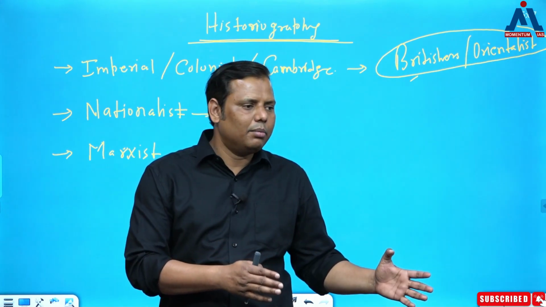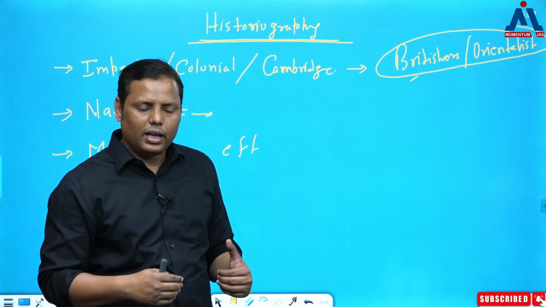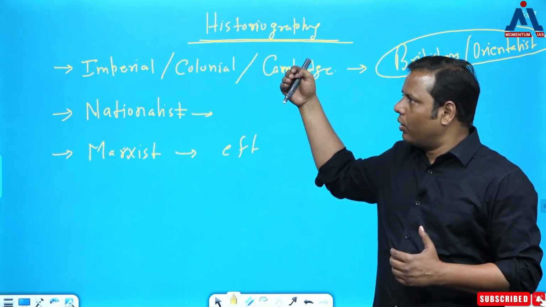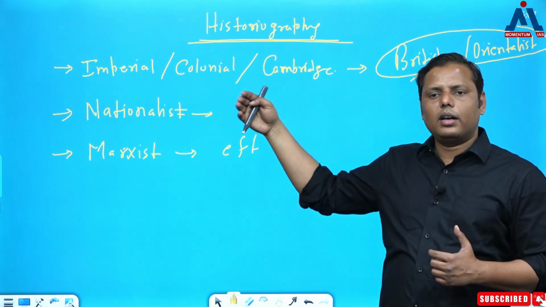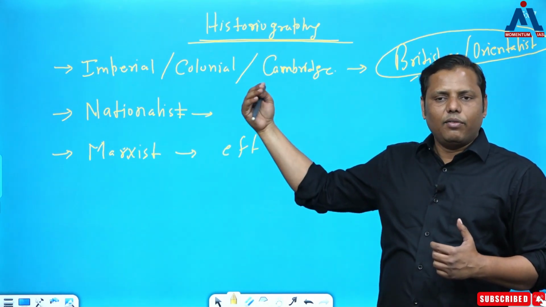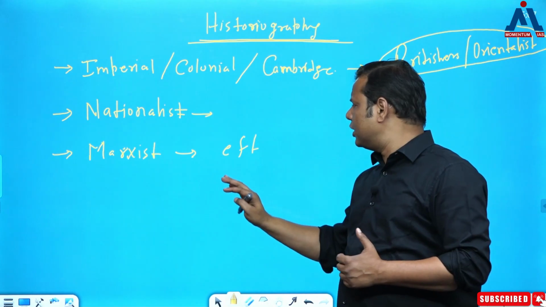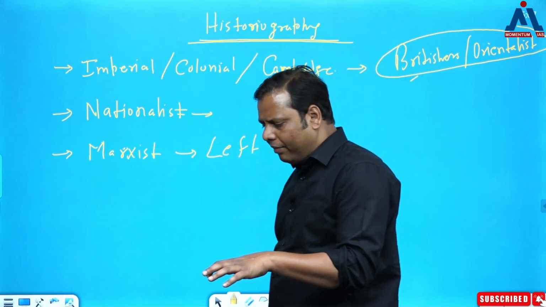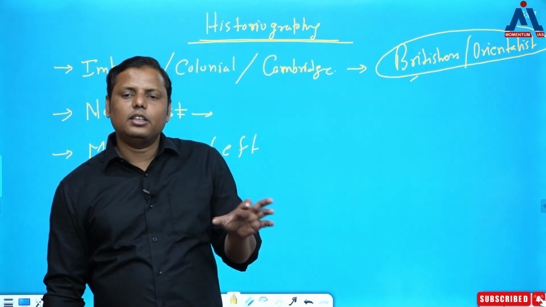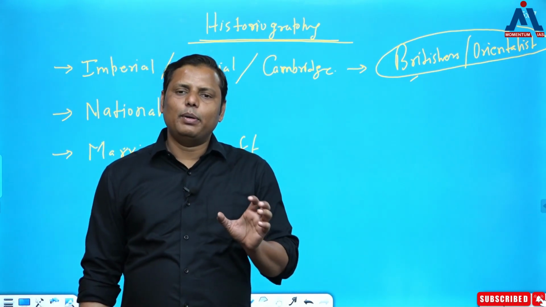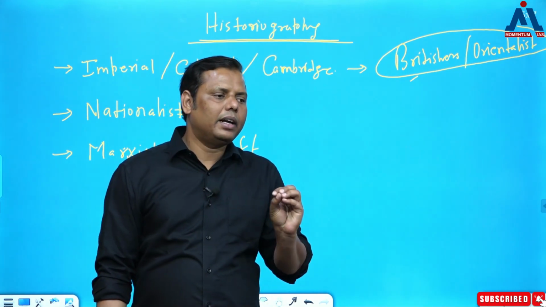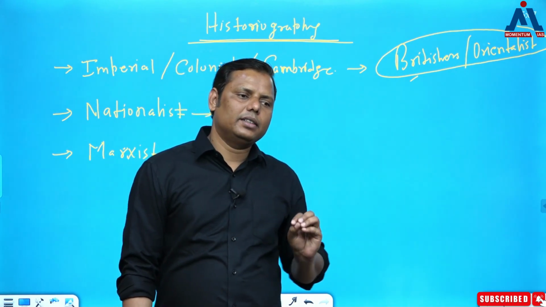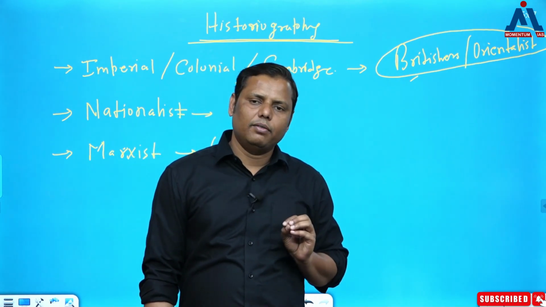और मैं ये नहीं कहूँगा कि मार्क्सिस्ट गलत थे या सही थे, क्योंकि वो बाहर वालों का काम है कि वो सही थे या गलत थे, हमारा काम वो नहीं है। हमारा काम सिर्फ इतना समझना है कि whether this is the 100% accurate history that they have written, or they had certain flaws and we have to rectify these flaws. The Marxist people have actually written the history with a very different perspective, and they have their own way of interpreting things. Right, so they have interpreted everything with respect to what? They have interpreted everything with respect to basically their ideology that the economic factors are the most important factors which play a very important role.